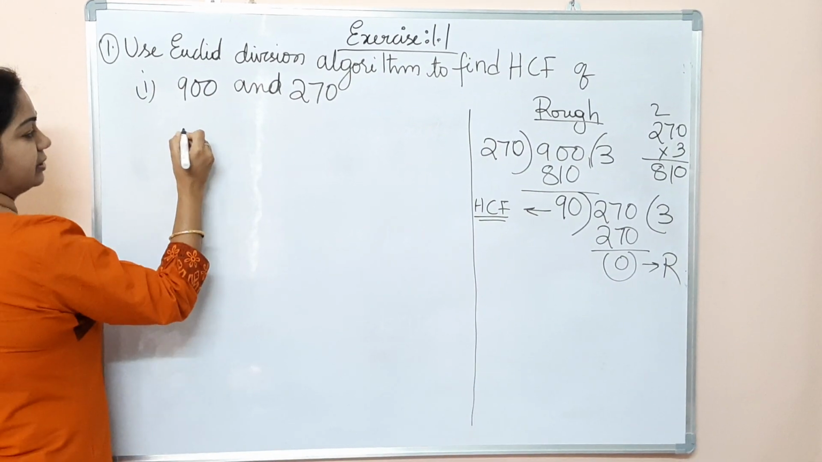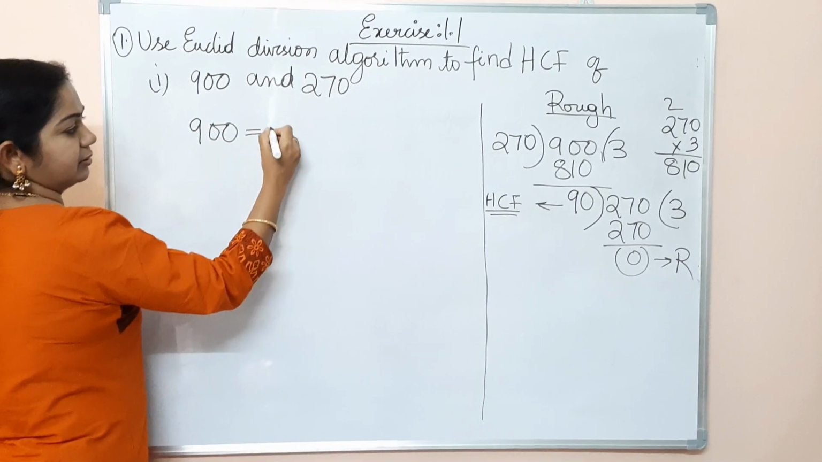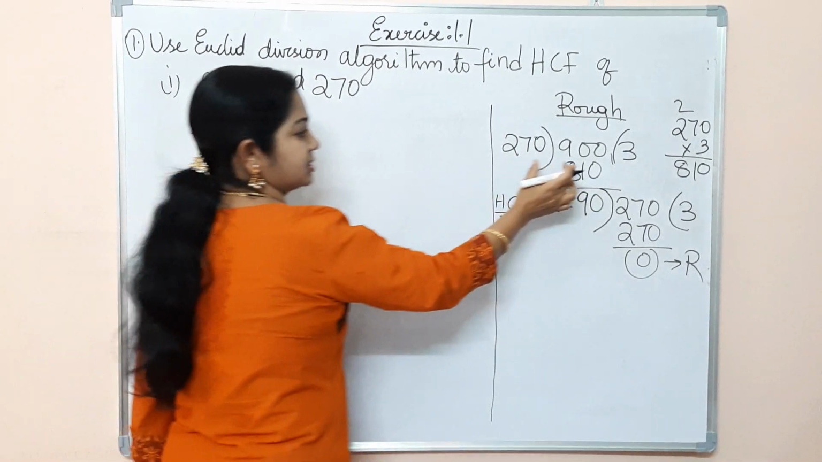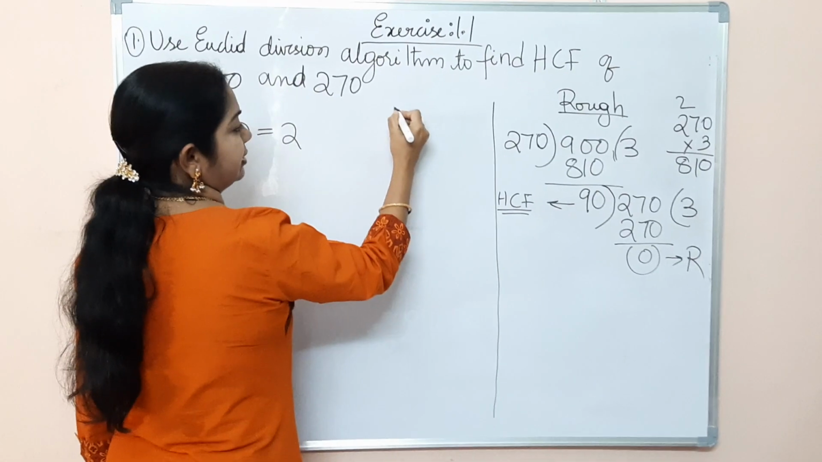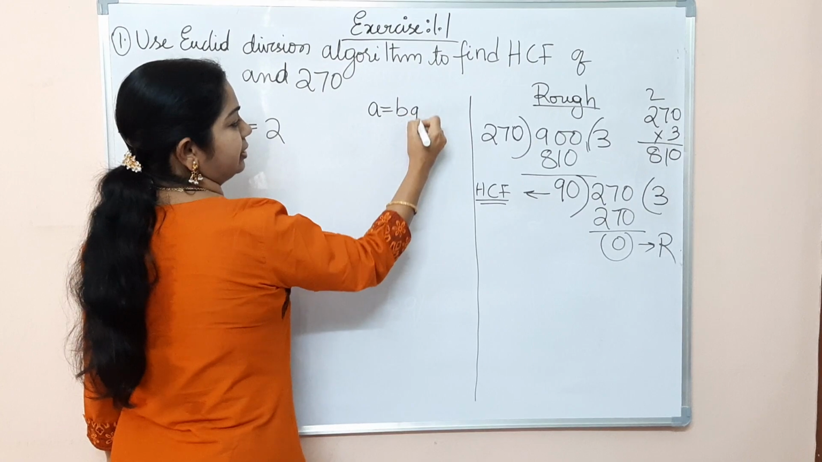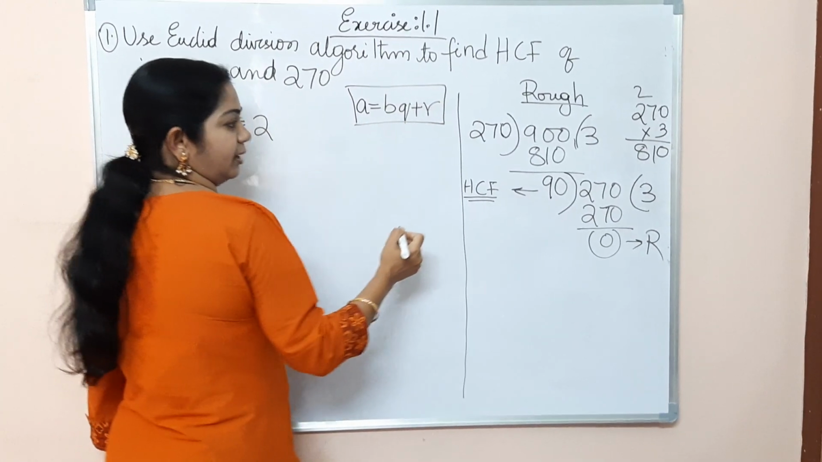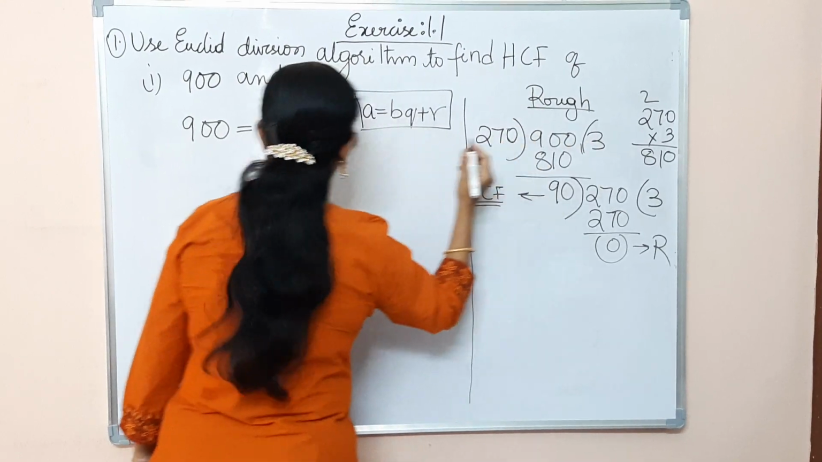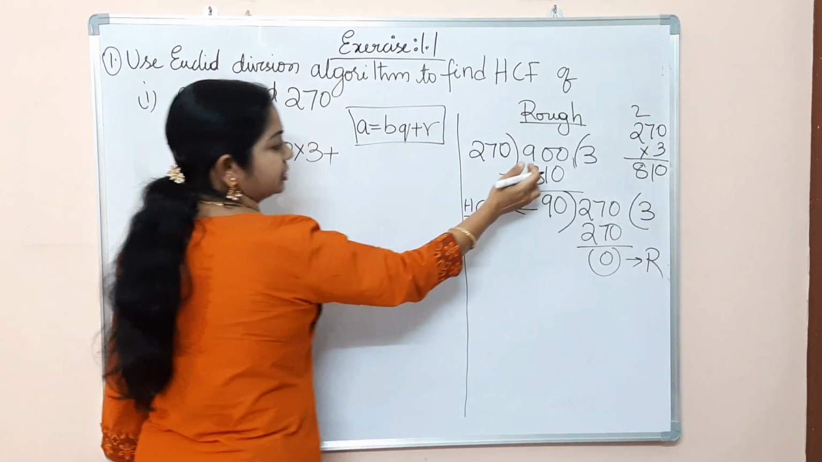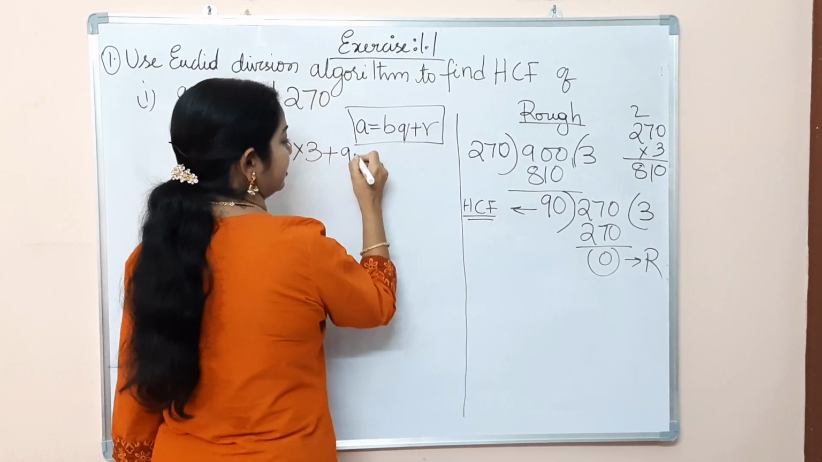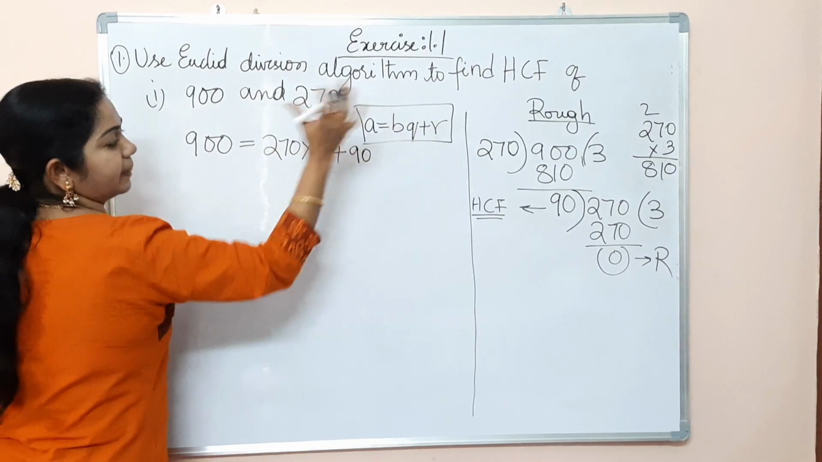So what is our 900? How did we get 900? By multiplying. So this is our a, b, q plus r. We'll write here a is equal to bq plus r, the division lemma. So b into q, 270 into 3 plus how much remainder we got? 90. So from these two I have deduced the form of the lemma.